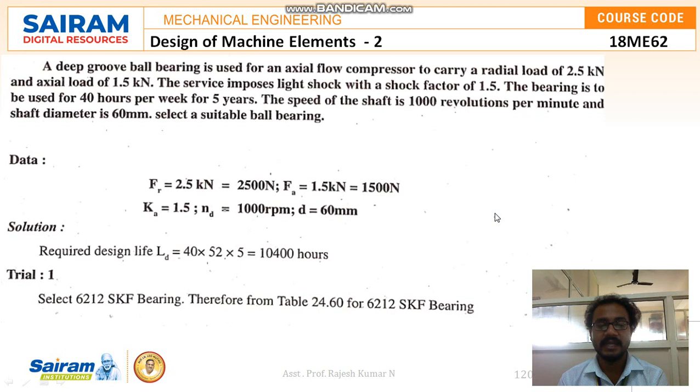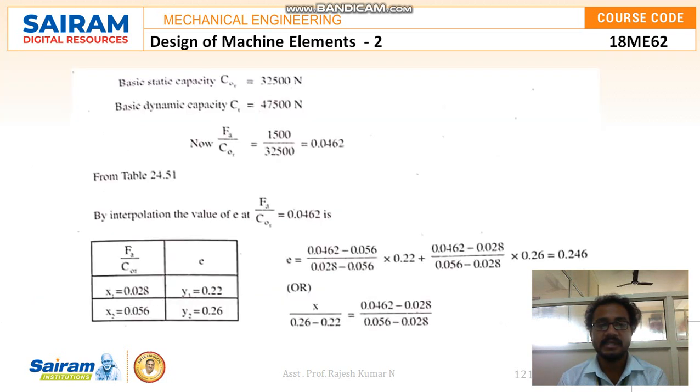So trial 1 means selecting a 6212 SKF bearing. Therefore, from table 24.60 for the 6212 SKF bearing, the basic static capacity C0 is equal to 32,500 Newton and the basic dynamic capacity is 47,500 Newton. So Fa by C0 is equal to 1500 divided by 32,500, which is equal to 0.0462. So from table 24.51, by interpolation, the value of e at Fa by C0 equal to 0.0462